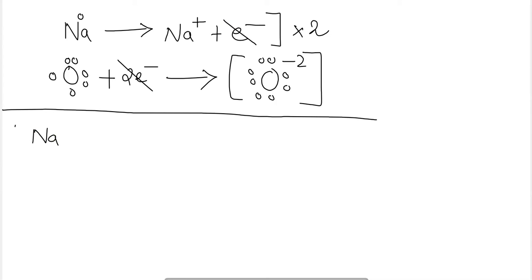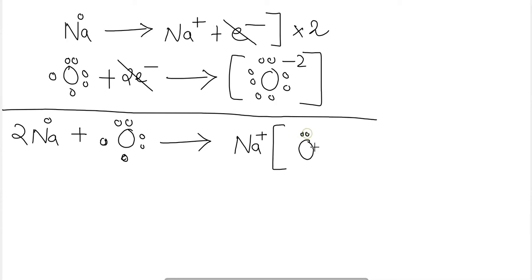So the left out 2Na will react with 1 oxygen atom to form sodium oxide, that is Na2O. So these are the ways to represent the ionic equation.